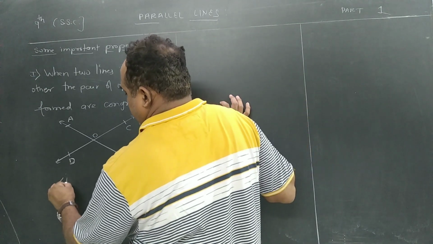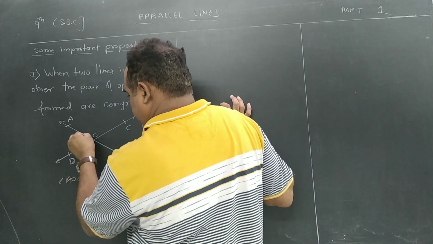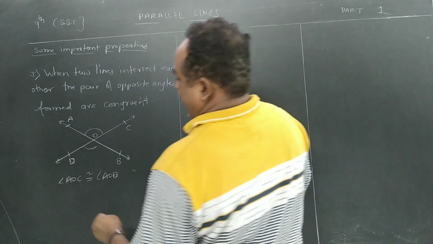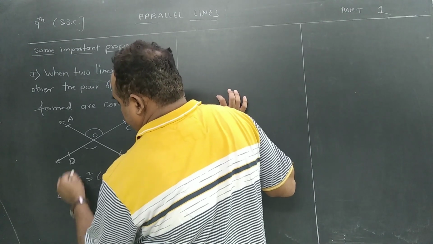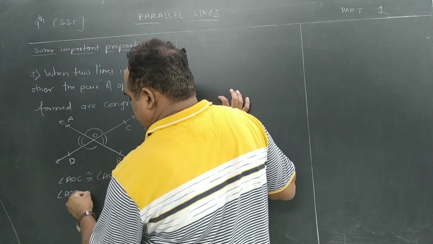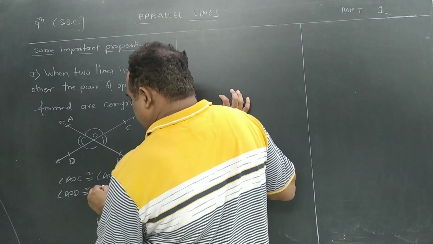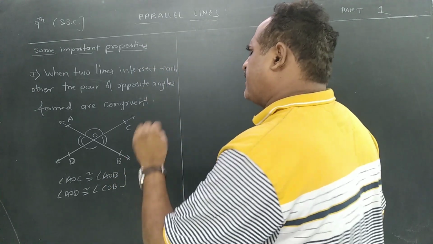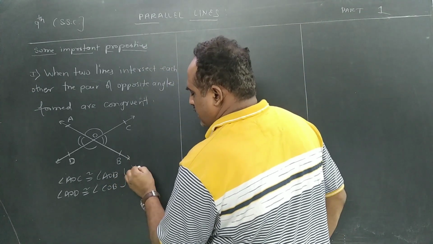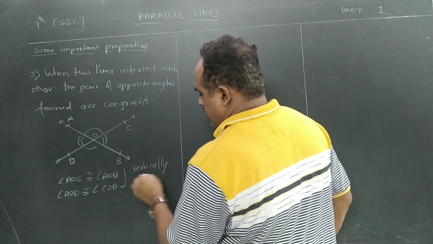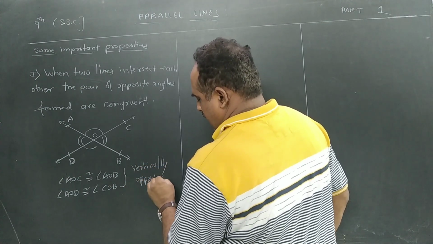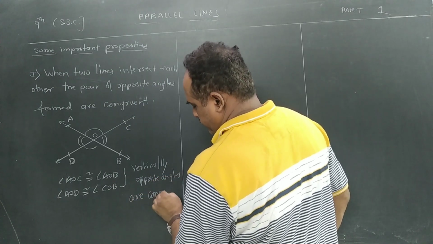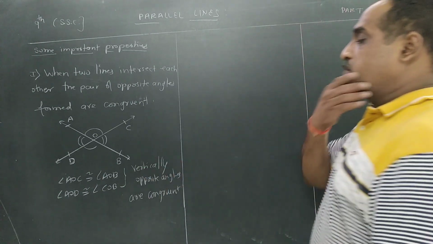That is angle AOC will be congruent to angle BOD, and angle AOD is congruent to angle COB or BOC. The reason we always have to remember is: vertically opposite angles are congruent. What will we write? Vertically opposite angles are congruent. What is the first property?